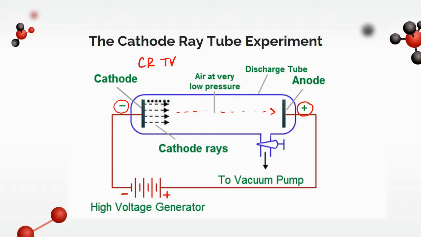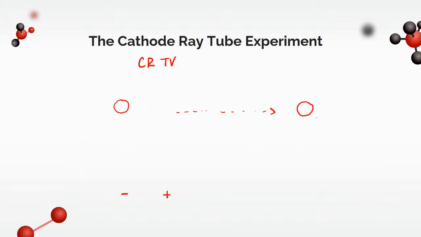So if you guys have an old CRT TV at your grandparents' house or something like that, maybe you have noticed that after it's on for a few minutes, if you walk by, you can actually get shocked a little bit from getting too close to the screen. And that's what this is, it's this cathode ray tube that's shooting these electrons, or these negative charges, at the screen. Anyways, so enough about the cathode ray tube and TVs, and let's talk about his model after he went through this experiment.